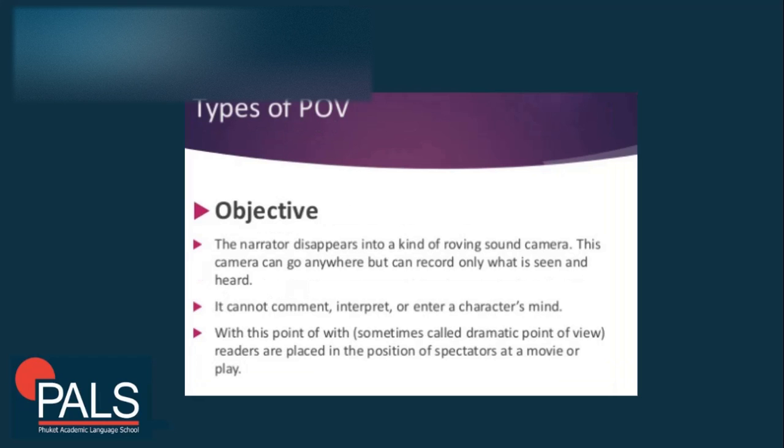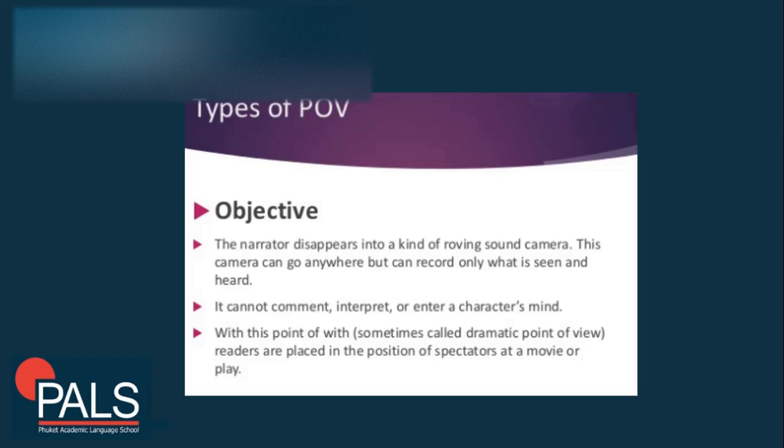Now, there's also what we usually see as an objective point of view, or some books may say third person objective. So the narrator disappears into a kind of roving sound camera. This camera can go anywhere but can record only what is seen and heard. The narrator cannot predict or narrate feelings or emotions. That's why it's called objective.